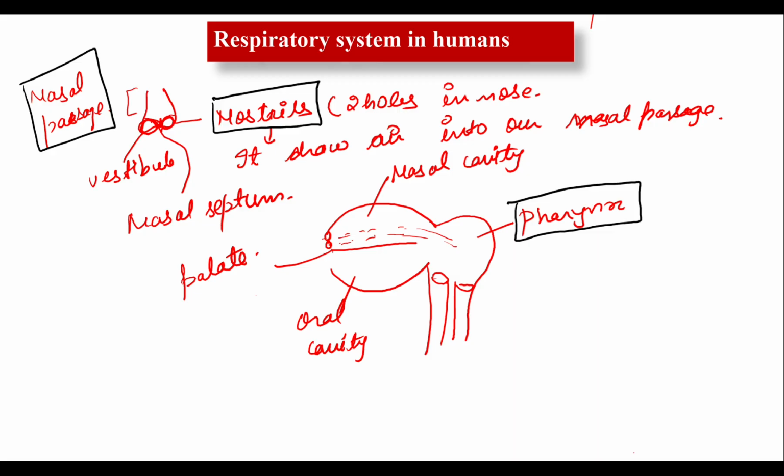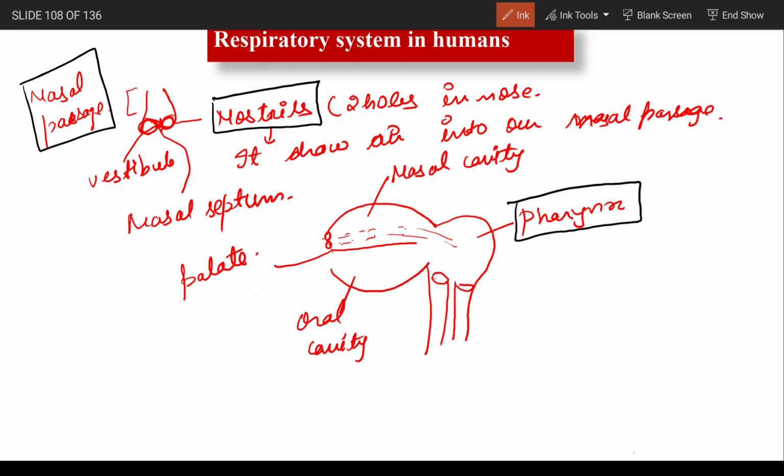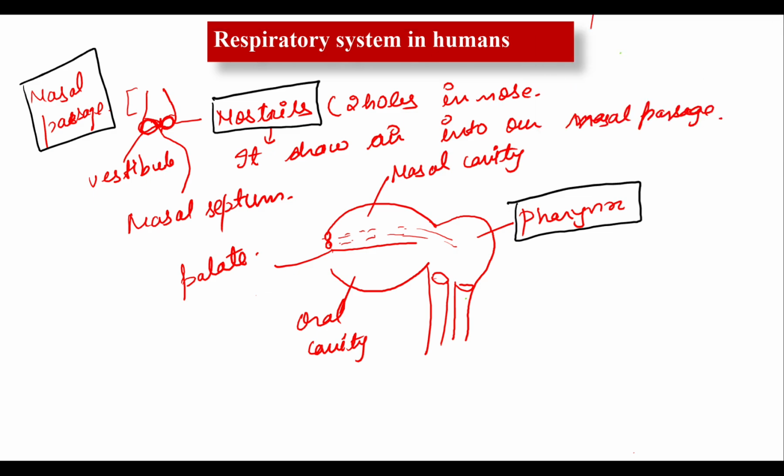In the pharynx region there is an opening of two tubes. These two tubes are, first, the esophagus, which is the food pipe, and this one is the windpipe, that is the trachea.